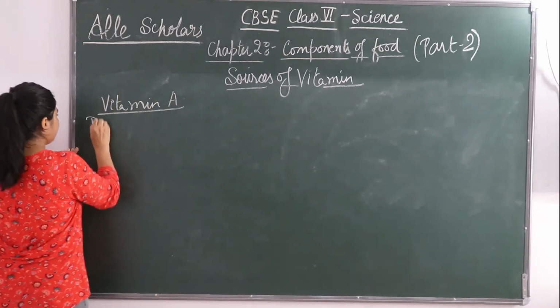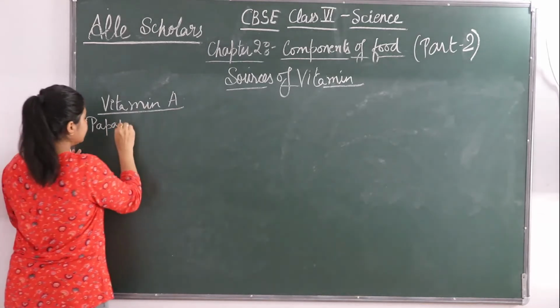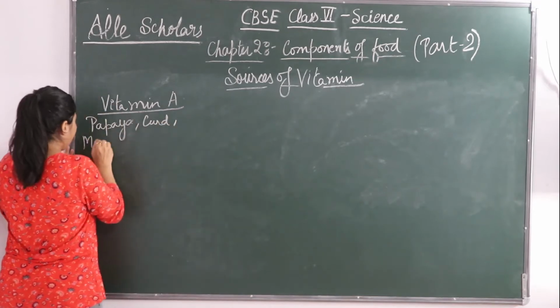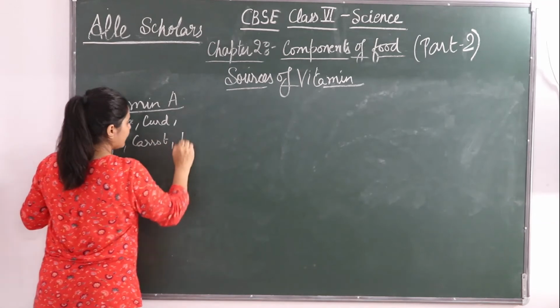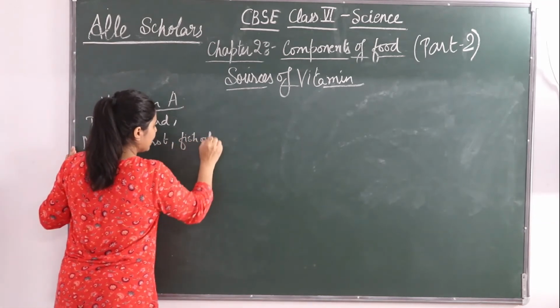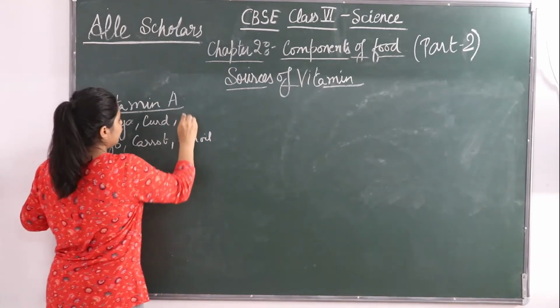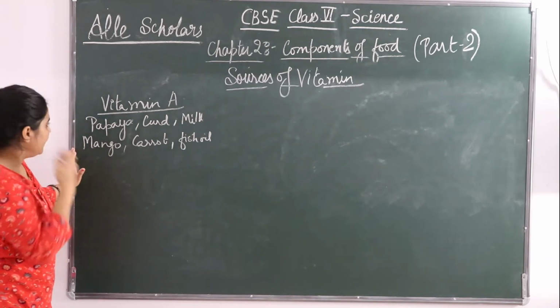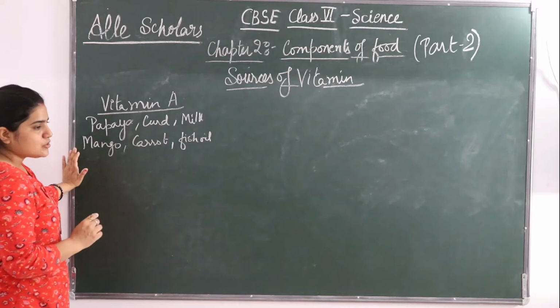So the examples are papaya, curd, mango, carrot, fish oil. All these are rich in vitamin A. Milk is also there. Milk and curd both have vitamin A. Papaya and carrot are there, mango is there, and fish oil. Okay. So now